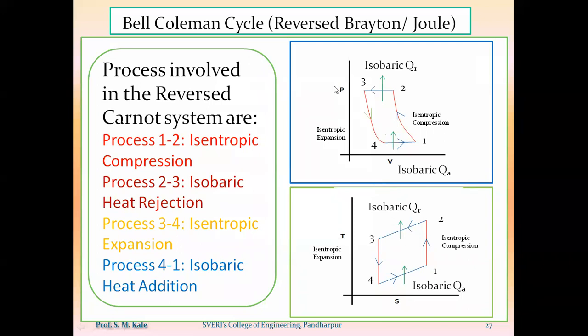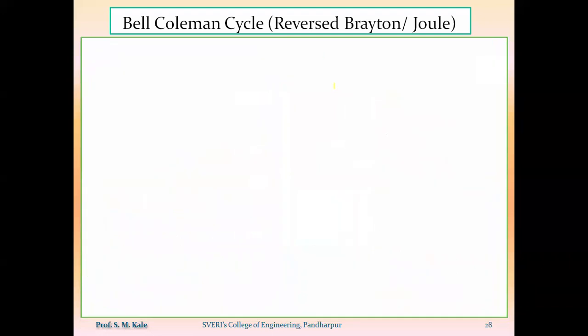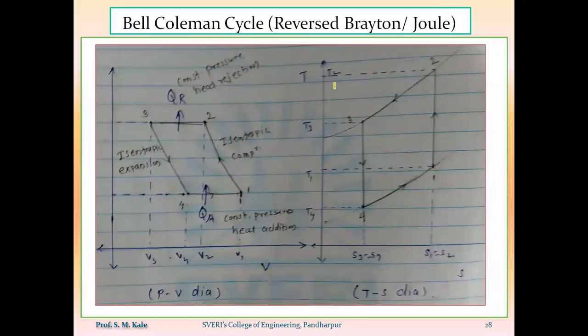Okay. Now we have to analyze this system. So this is the actual PV and TS diagram which is being drawn in the notes. 1 to 2 process is isentropic compression. 2 to 3 is constant pressure heat rejection, isobaric heat rejection. 3 to 4 is isentropic expansion. And 4 to 1 is isobaric heat addition, shown likewise.